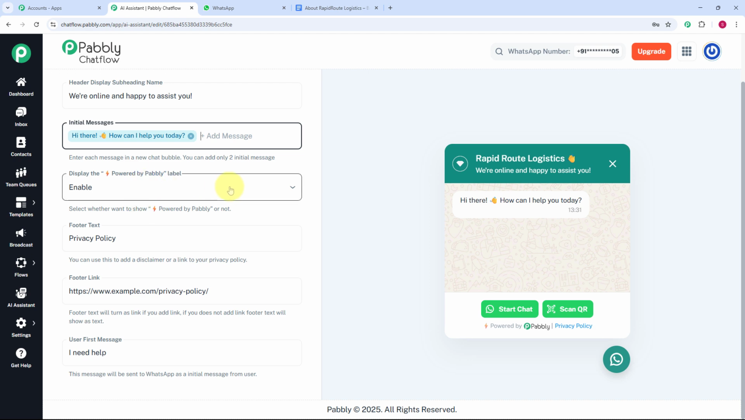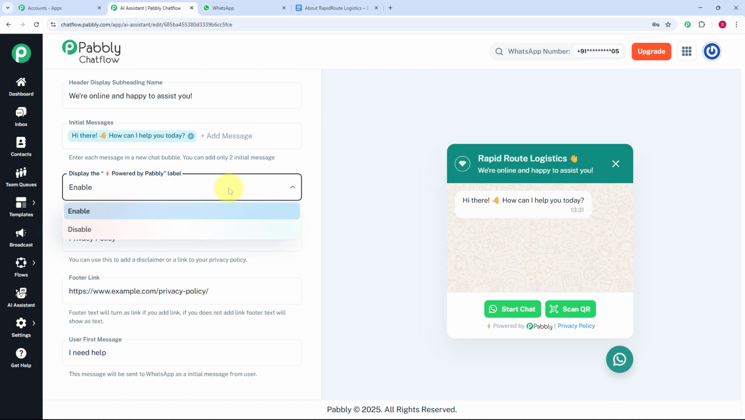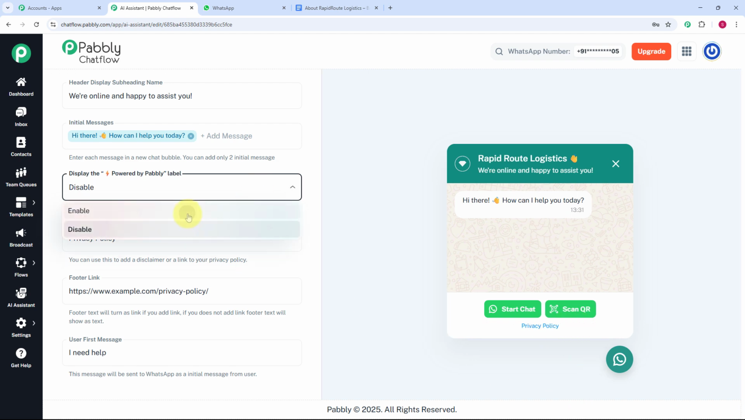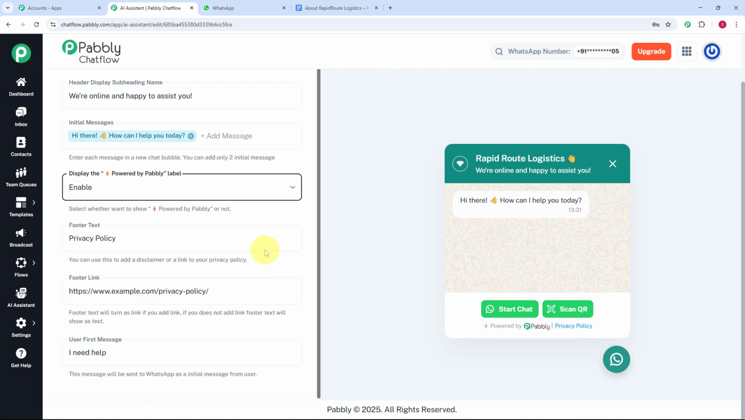If you want to display the label of the Pabbly, you can enable it, but if you don't want to display the Pabbly label, you can just click on disable here, and here you can see the label has disappeared, but I am going to just enable it, and here you can see we have got this label over here.